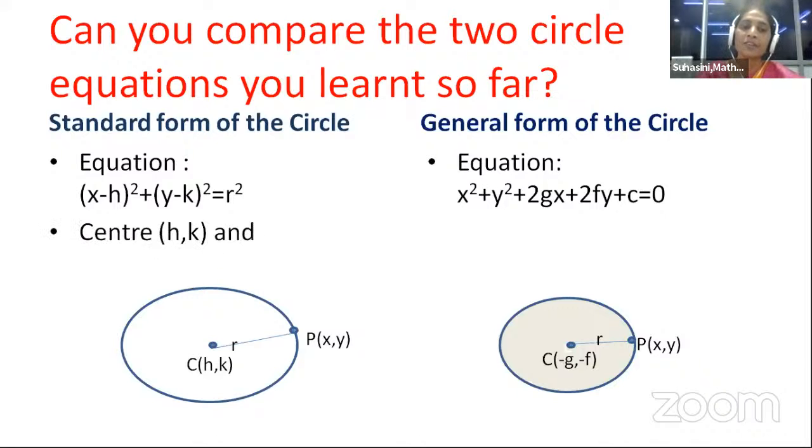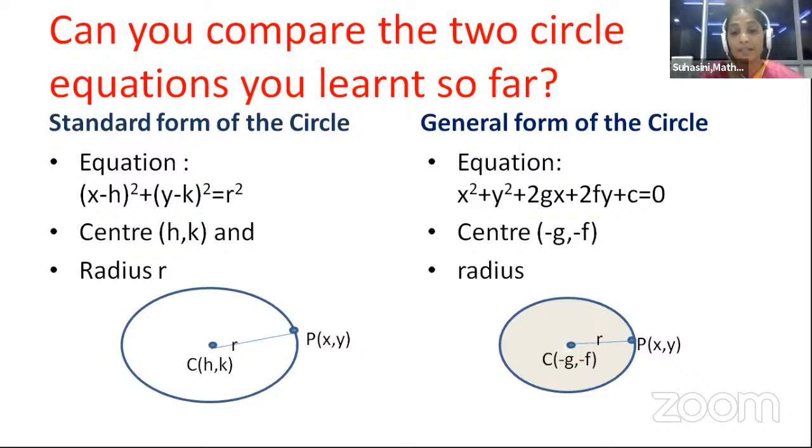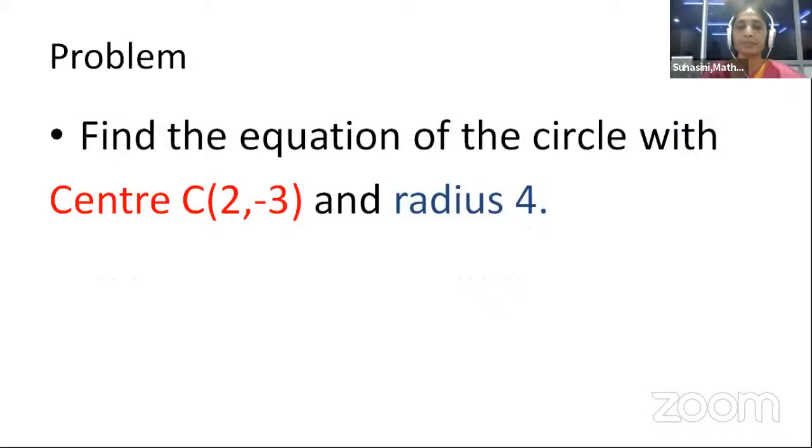And what is the center of the first circle? h comma k. Here, what is the center of the second circle, children? Minus g comma minus f. And radius of first kind of circle is r. Here also radius r, but the value of r is under root of g square plus f square minus c, should be noted. These are the very, very basic important formulas that you need to work on so that you can start your exercise. Let us solve this problem, children.